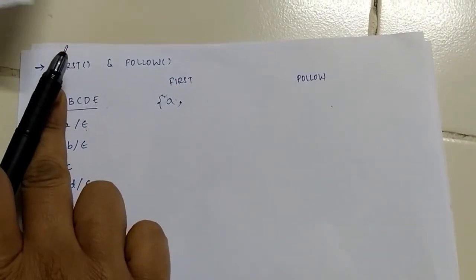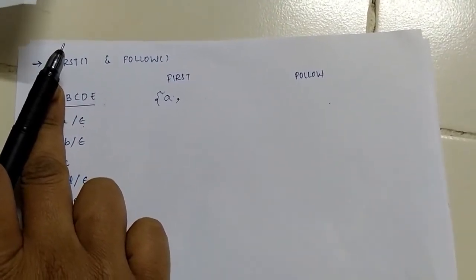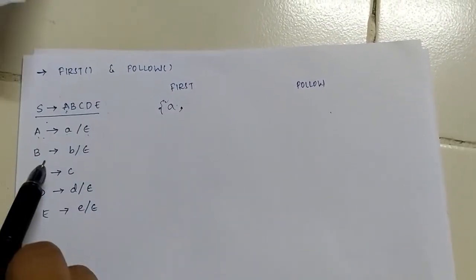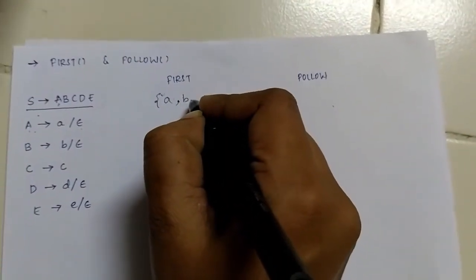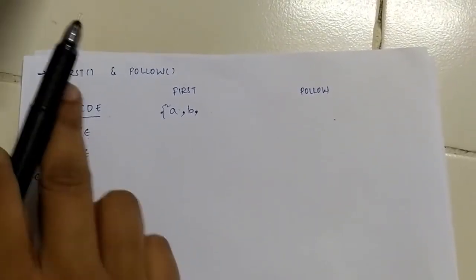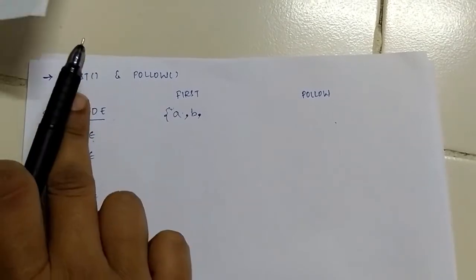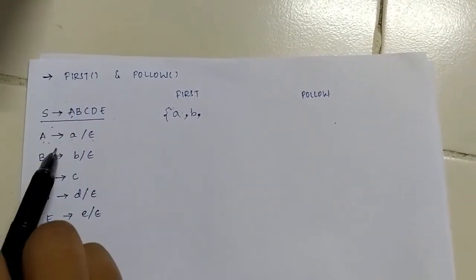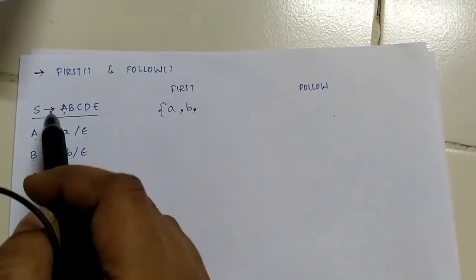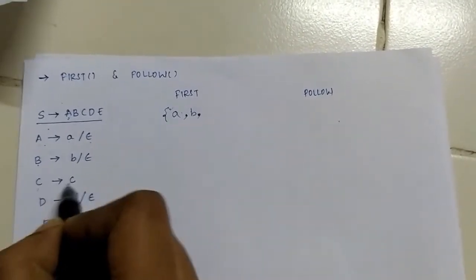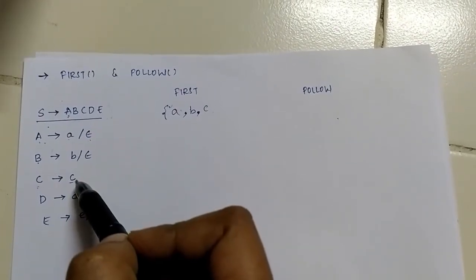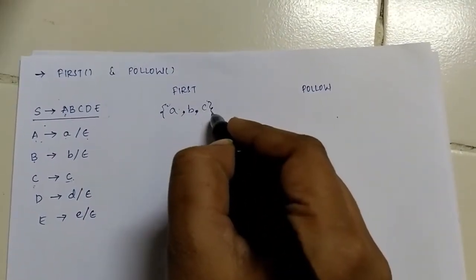If I assume that A is replaced with epsilon, I am left with B, so my string will start with B. Again, capital B generates epsilon. If A and B are both replaced with epsilon, I will be left with C. I replace C with its terminal c, and since C only generates c, there is no epsilon here. This is where my first ends.